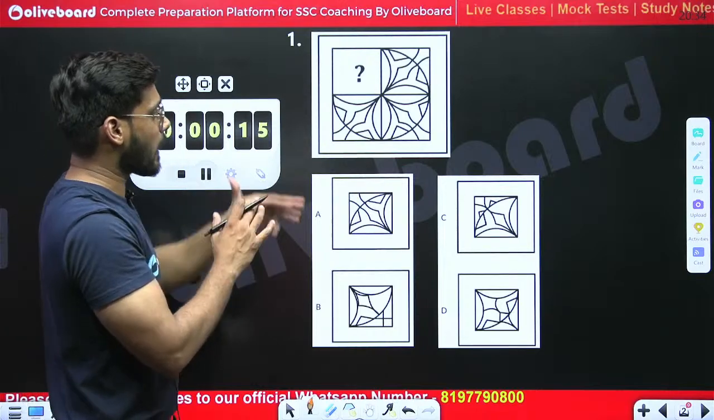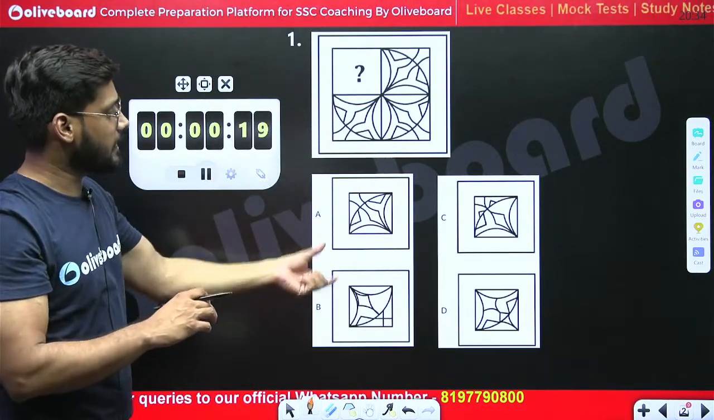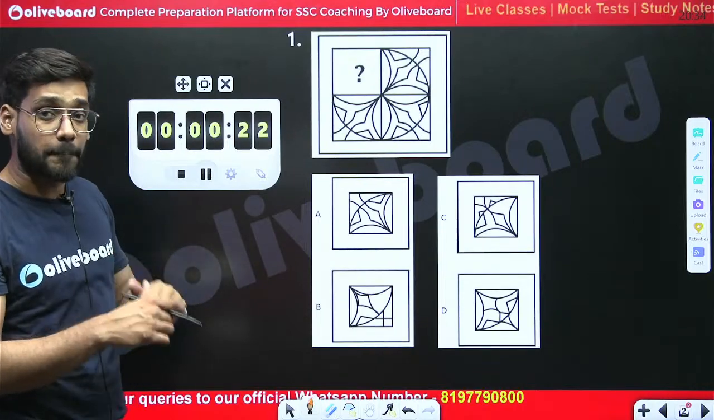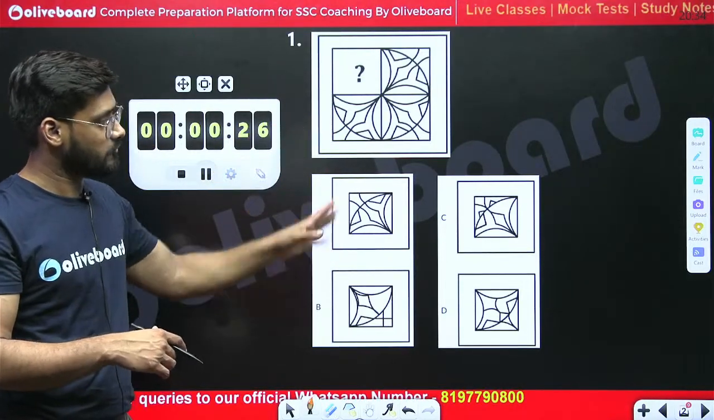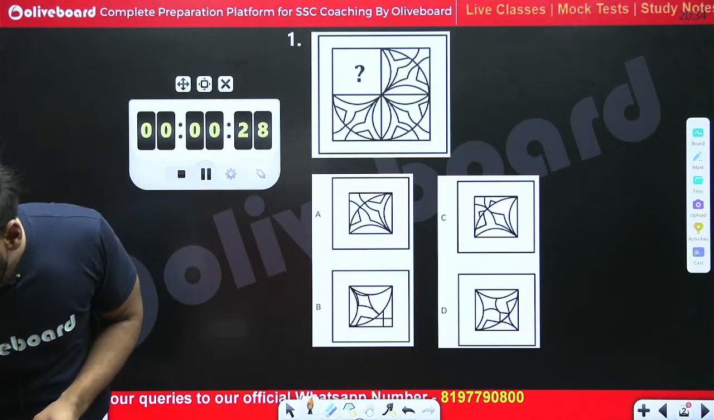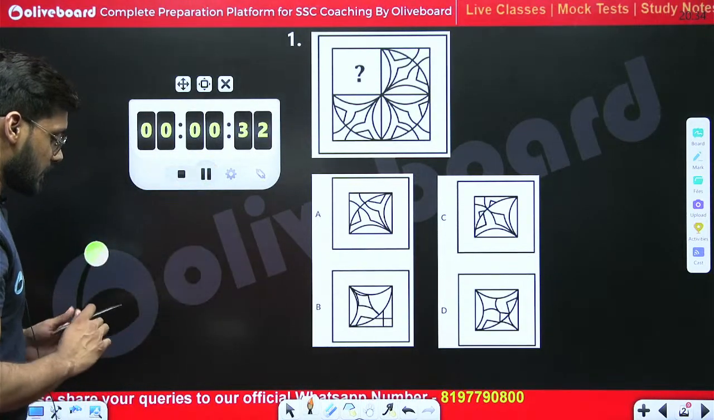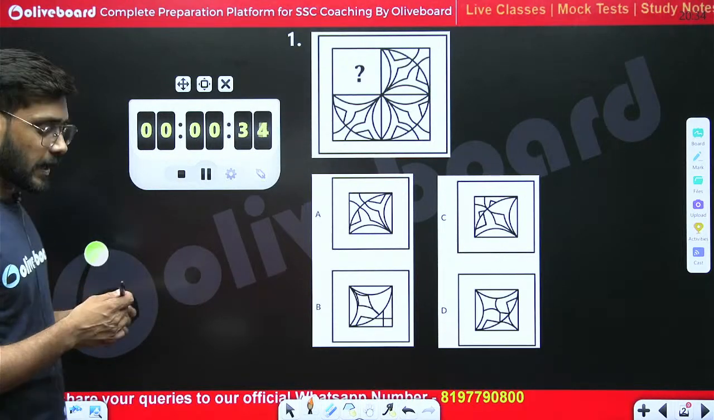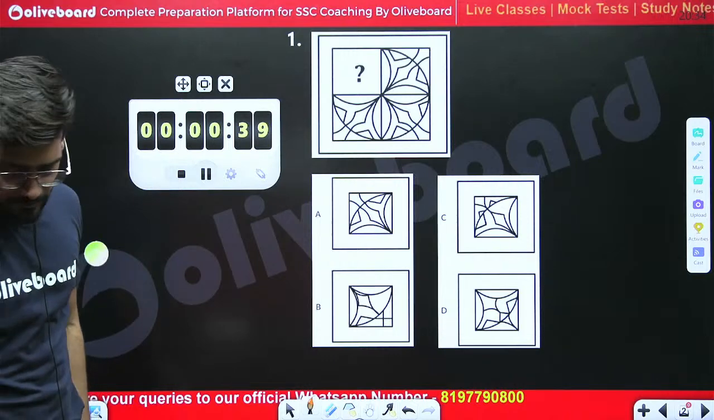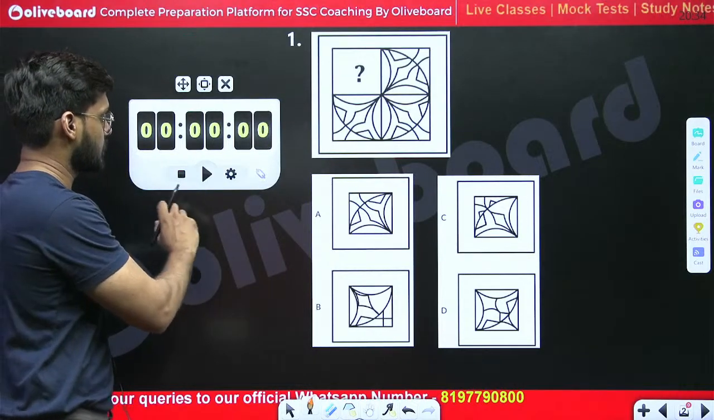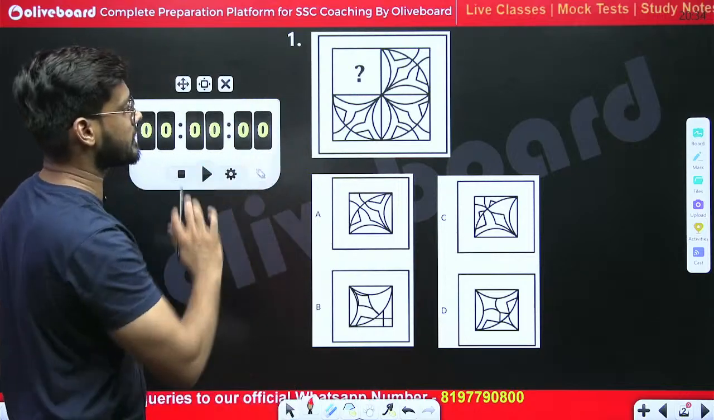In this image, you have to fill the question mark from the given four options. Which image would replace that question mark to complete the given figure? Do let me know the right answer, please. Okay. Let's see what should come in place of the question mark to complete that given figure.